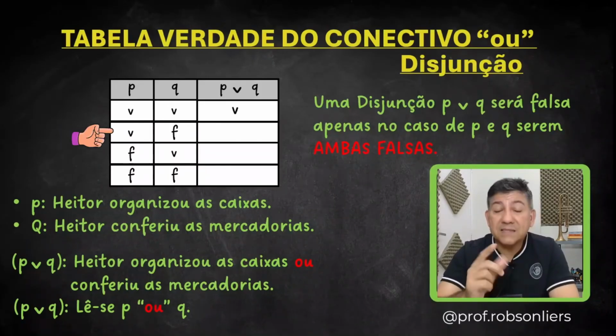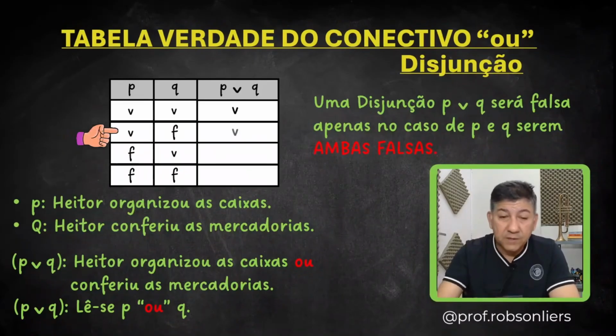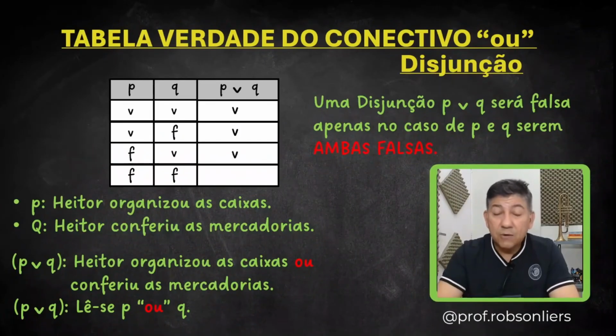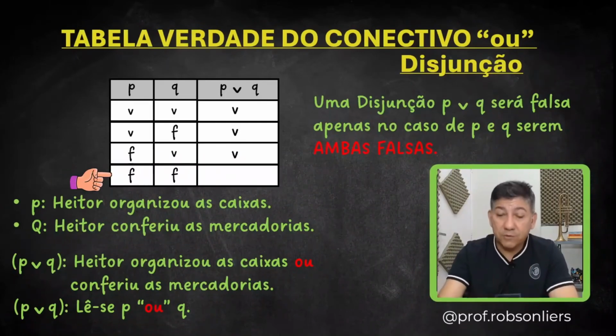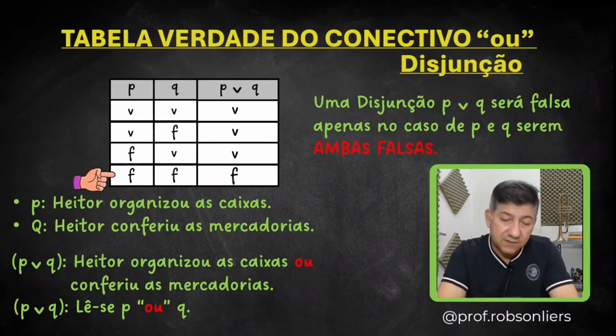Second line, is one of them true? Yes. So P or Q will be true. Third line, F and T. Look, is one of them true? Yes. Q is true. So P or Q will also be true. Now last line, look. P is false and Q is false. Everything is false. In other words, everything went wrong. So P or Q will also be false. That means it will be false.